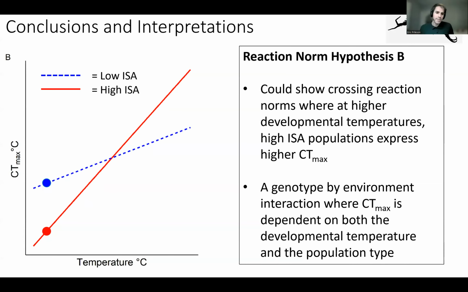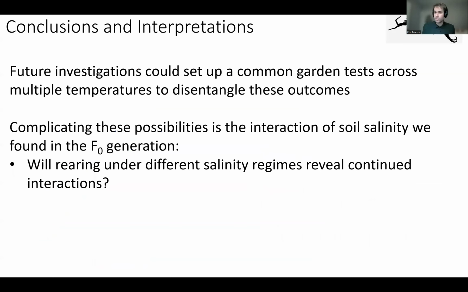Alternatively, in scenario B, we could see crossing reaction norms where populations of springtails from high ISA locations express higher heat tolerance as rearing temperature or developmental temperature increases, right? And so this would be evidence for a genotype by environment interaction where heat tolerance is dependent on both the developmental temperature and the population type. So we obviously couldn't determine that from our experiment and our results here because of our design, but future investigations could set up common garden tests across multiple temperature rearing regimes to disentangle those possible outcomes.